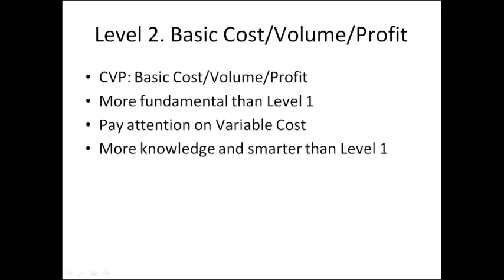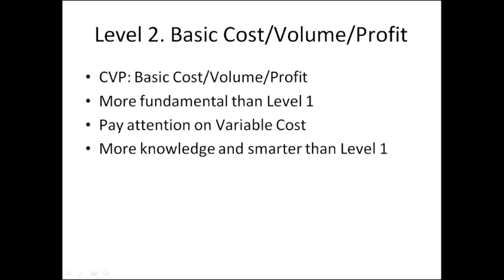The next level of financial knowledge is the CVP level. CVP is the basic cost, volume, and profit. Level 1 and level 2 are pretty similar, while level 2 is more fundamental than level 1 and has more details.